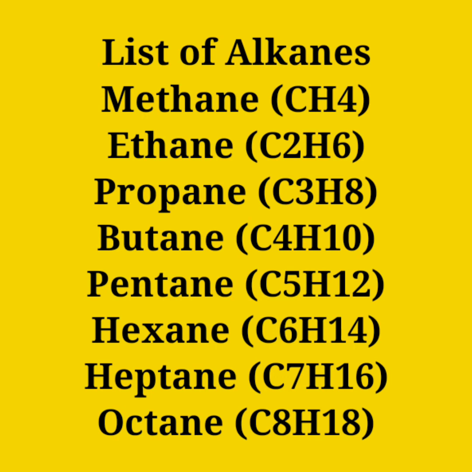This is the list of alkanes: methane CH4, ethane C2H6, propane C3H8, butane C4H10, pentane C5H12, hexane C6H14, heptane C7H16, octane C8H18.